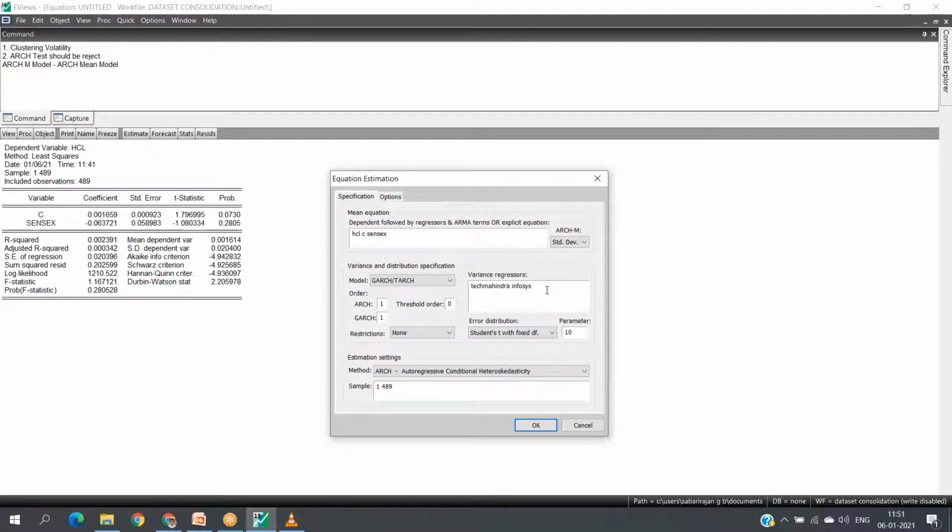Sir? Yes, ma'am. Sir, that box parameter is not there in my eViews. Which version are you using, ma'am? Version 9, sir. Okay, ma'am. It is inbuilt in that one. Version 11 has an additional option. It is showing as 10. Okay, sir. You tell, ma'am, is there any change in any option which I am having or which you are not having? Please tell, then I will tell you.